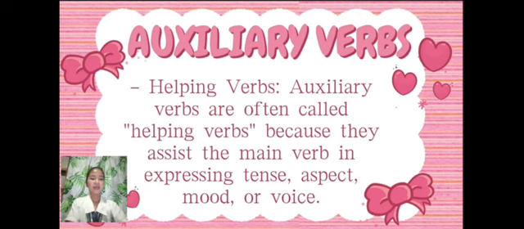Key characteristics of auxiliary verbs: first, they do not stand alone. Auxiliary verbs always work with the main verb and cannot function as the main verb of a sentence by themselves. Example, she is running. Is helps the main verb running. Second, they add meaning to the main verb. They indicate tense: past, present, future. She has eaten. Show aspect.